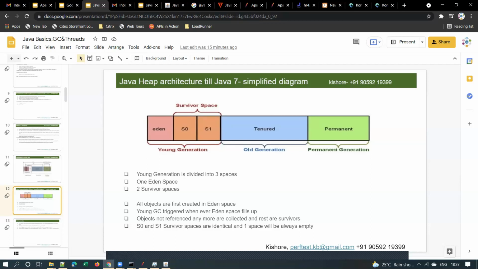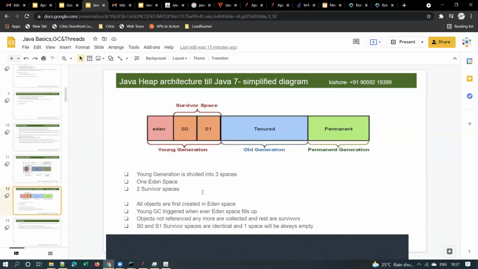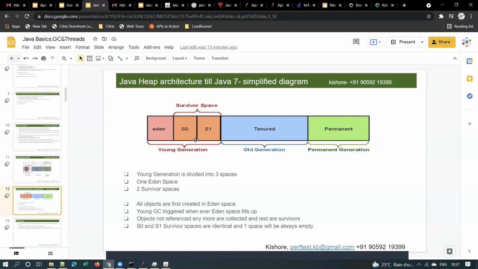Yes. So if an object is still in usage and it survived 16 GC cycles, then it will get a promotion. I mean it will be moving from the young generation to the old generation.